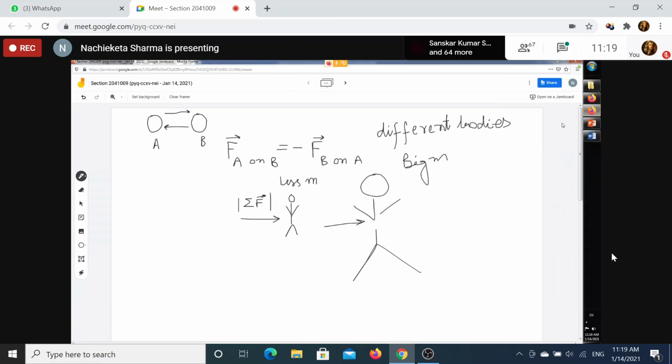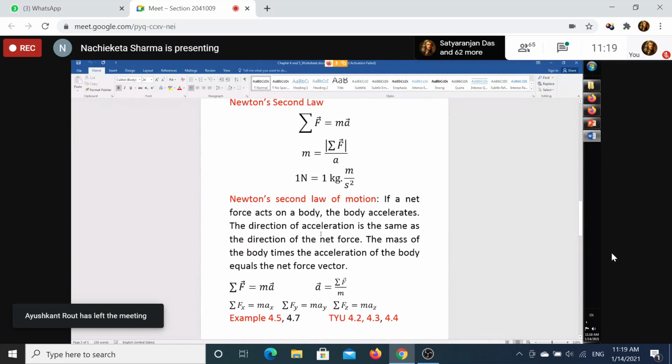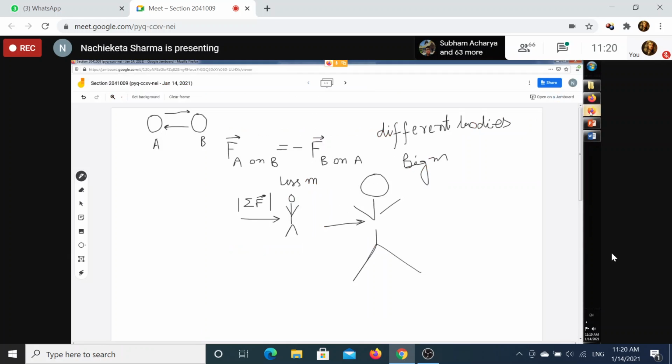Good. Now there are certain test your understanding questions and examples. Test your understanding 4.2, have we worked it out? I think we have worked it out. 4.3, have we done it or not? No, sir. Okay, now example 4.3 I am doing.